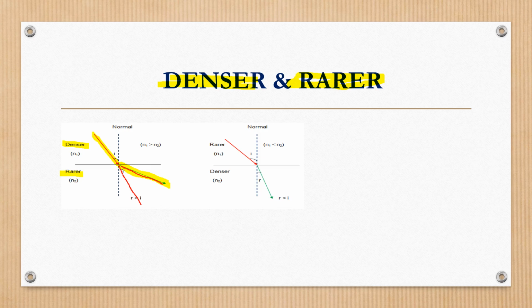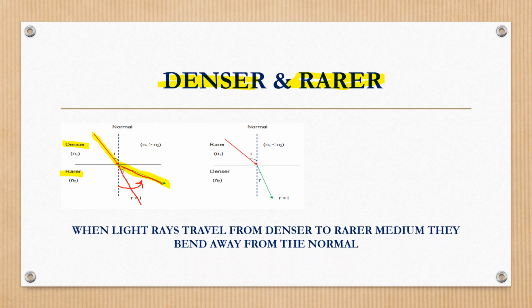That direction we can see based on the normal. This is the normal. This is the actual path of the incident light ray from the denser medium. What about this light ray? How is it moving? It is moving away from the normal. So you can keep in your mind that when light rays enter from the denser medium to the rarer medium, they bend away from the normal. Don't forget, it's a very important statement.